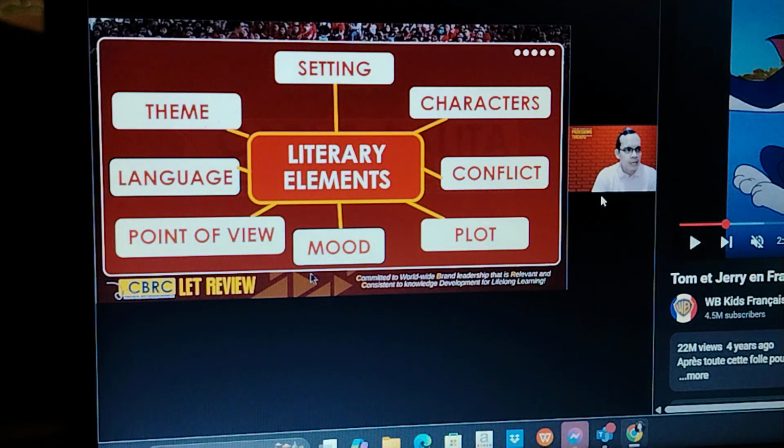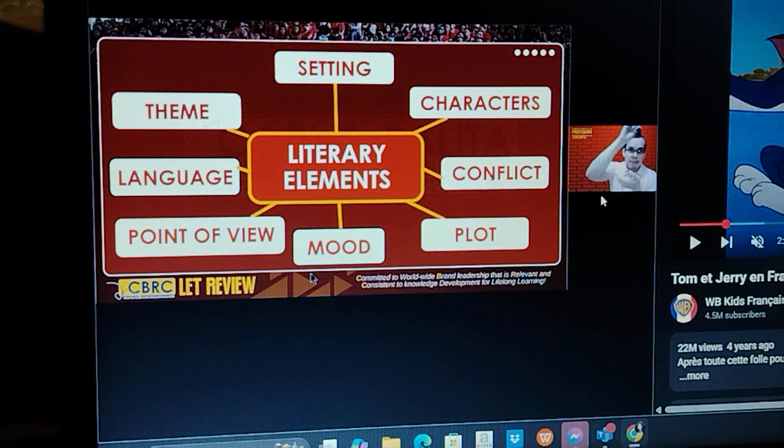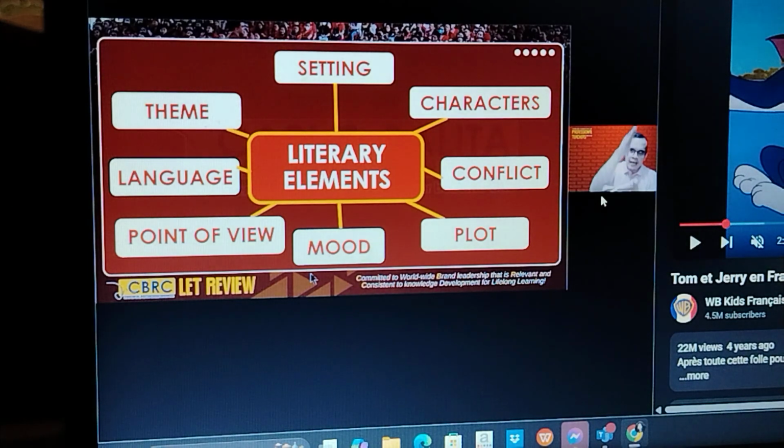For example, I'm not sure if you are familiar with Freytag's pyramid. Freytag's pyramid is like the story mountain. The story begins with the introduction, where the characters and the setting are introduced. Sorry, you call that exposition. So the first part is the exposition. Characters and setting are introduced. Next is the rising action, which is a series of events that lead to the climax of the story.